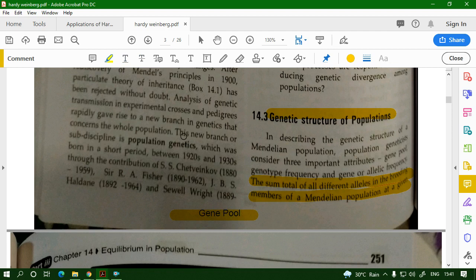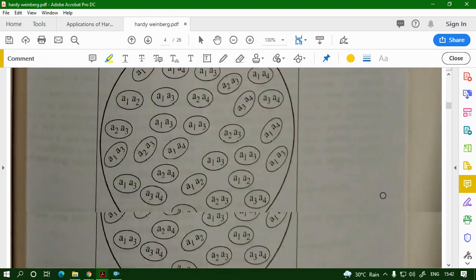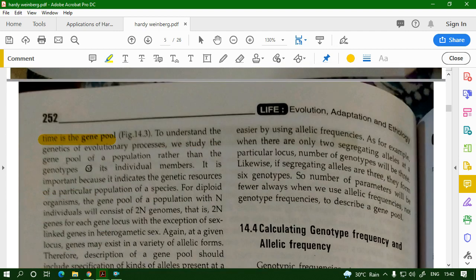It is the sum total of all the different alleles in the breeding members of a Mendelian population at a given time, and that is the gene pool.